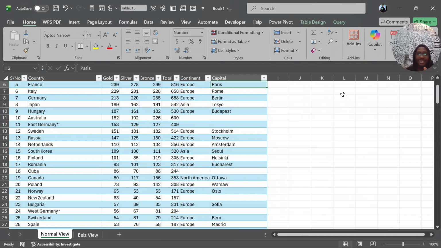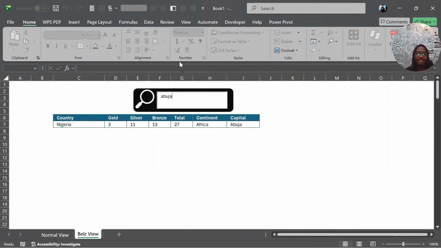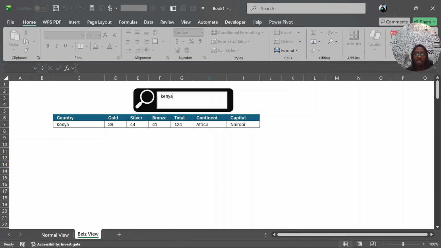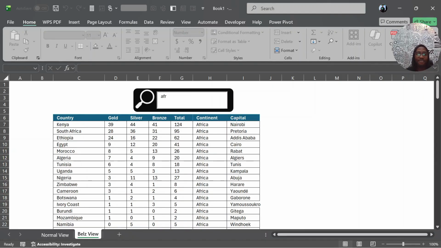Let's see what category B Bells has to offer. We have Bells here. So Bells just comes in here, say Abuja, says what do you want? Same similar example, Kenya. So it says Kenya, says that. Say what do you want? Paris, says that. Say, oh, I'm not really sure, but can I see something for all of the countries in Africa?